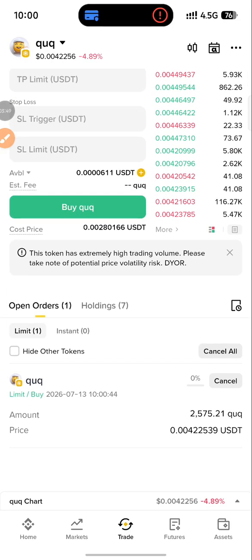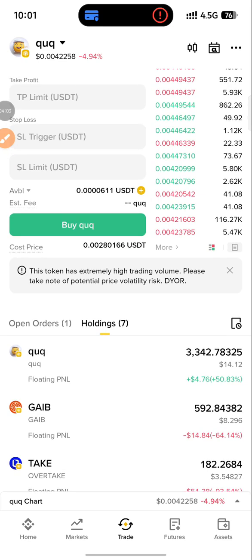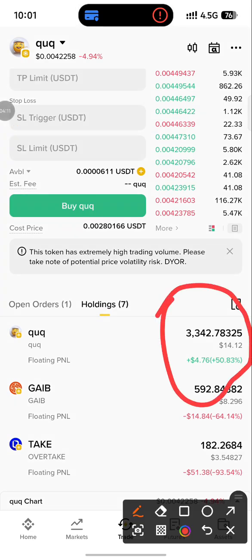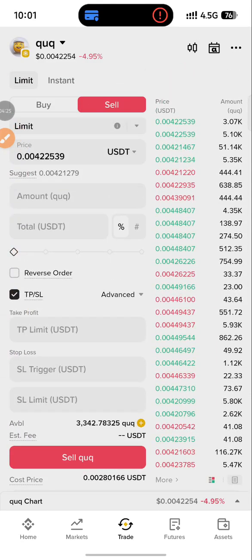So how do I know that my order is being executed or not? Coming to holding, if you come to holding, you can see if your order has been executed or not. You can see in this particular place I already have 3,342 of this particular coin. You can see here I've already gained 4.76 USD, which is plus 50.82. All right, so all I will just do now is come back to this place to sell each time I see that I have made my reasonable profit.